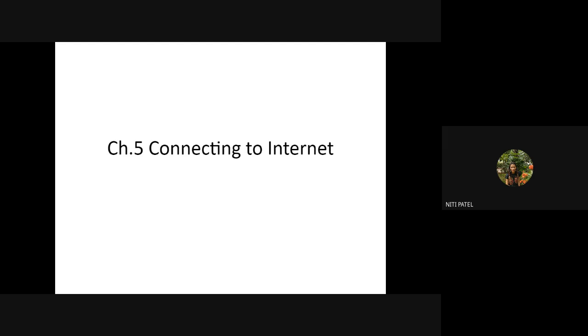So the next lesson is connecting to the internet, which is the last chapter of your Linux. After this, in section 2, you will be studying about the server.